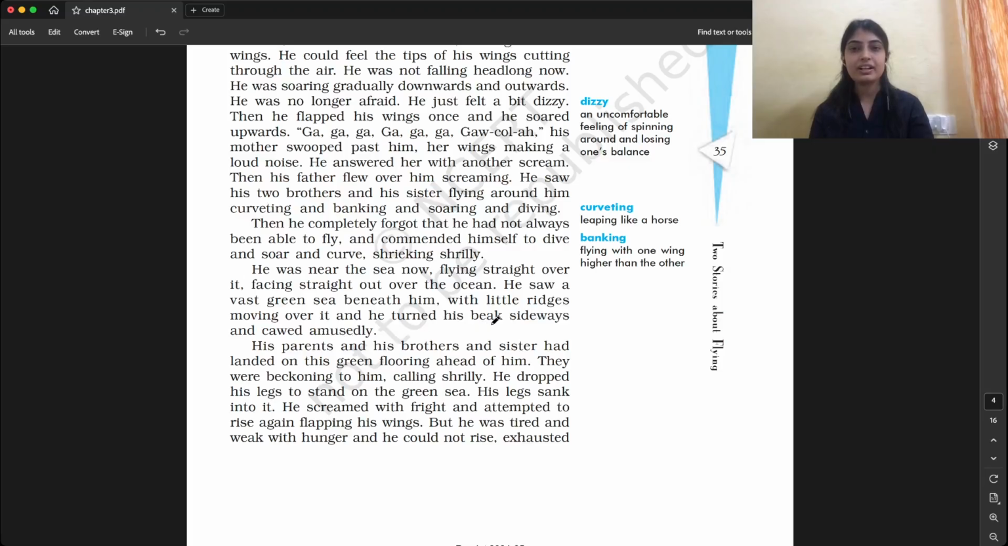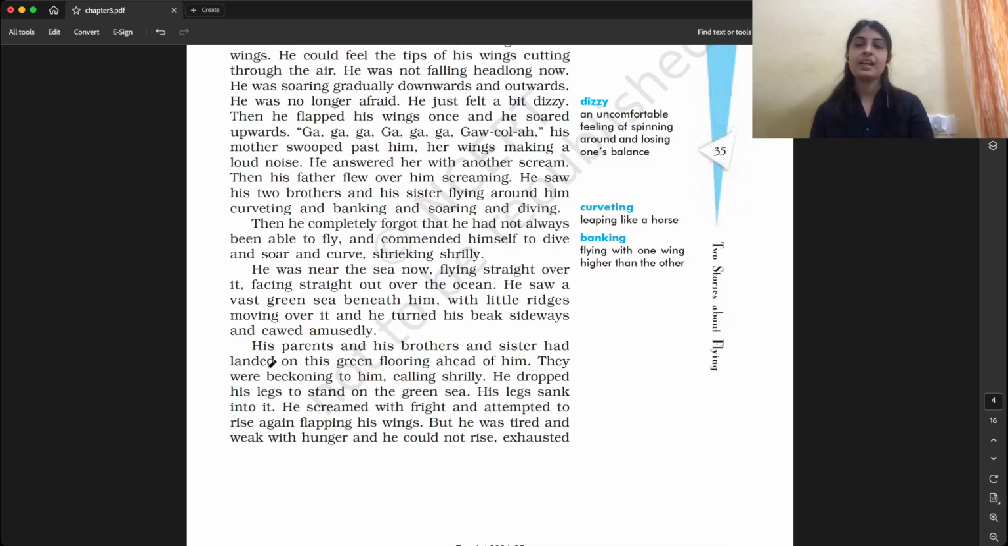So he turned his beak sideways. He was just flying and turned his beak, saw everything as he was flying, and cawed. Cawed means make a noise, make a sound of cawed. Amusedly means very happily. Amuse you must have heard. Amuse means something of a happy nature, something of a joyful nature.